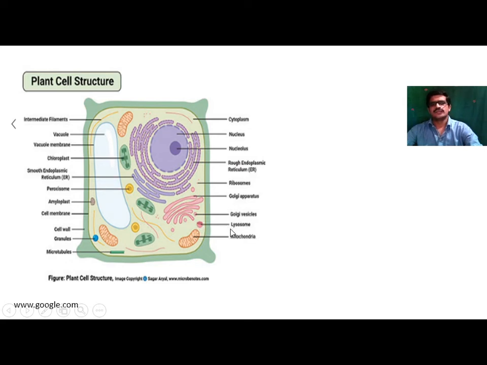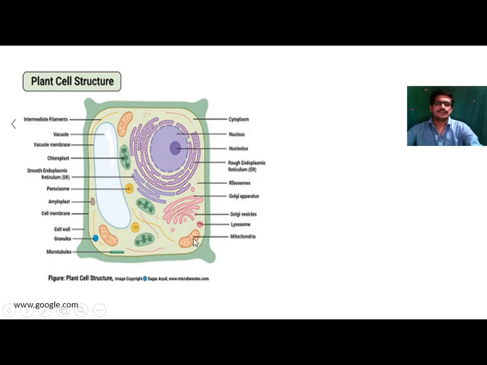It is also known as the bomb in the cell, or this lysosome is also called a suicide bag, because this lysosome consists of lytic enzymes or hydrolytic enzymes. They are present inside this lysosome, and due to this it destroys old cell debris which is present inside the cell. That's why it is called the bomb in the cell.